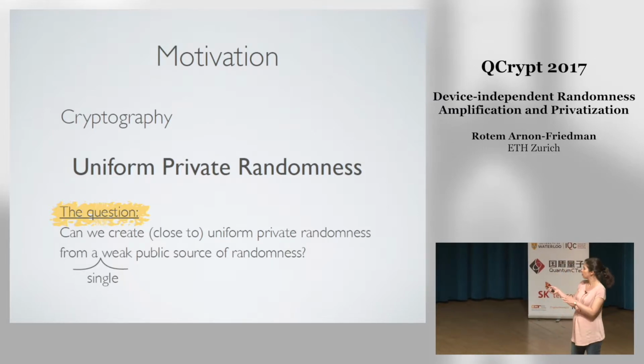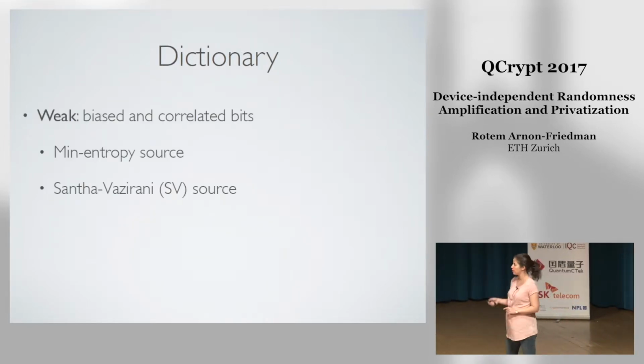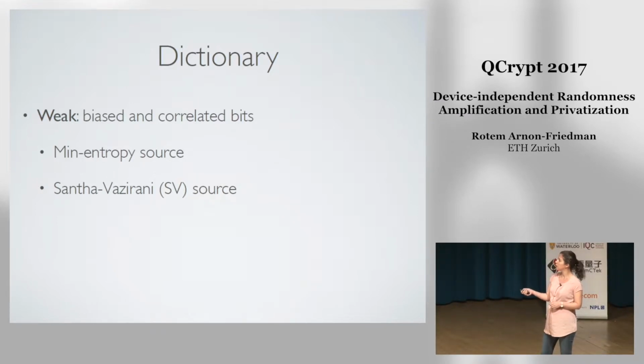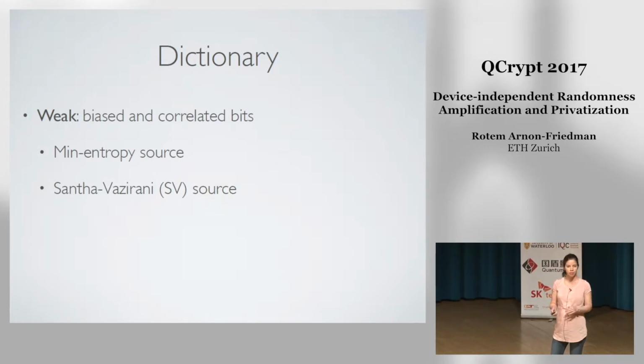First of all, we need to understand this question better, so let's make sure that we all use the same terms. When I say a weak source of randomness, I mean that the bits of the random string can be biased and correlated with one another. There are two main models for these kinds of weak sources. The first one is the min-entropy source. This is just a source where we have an upper bound on the most likely string of the source.